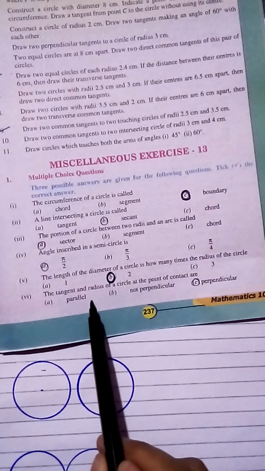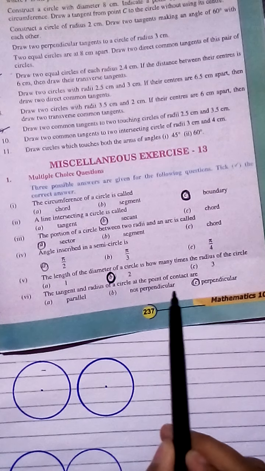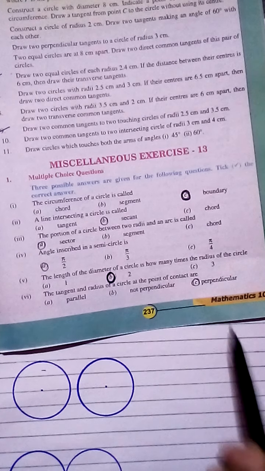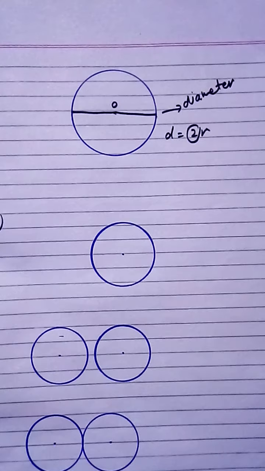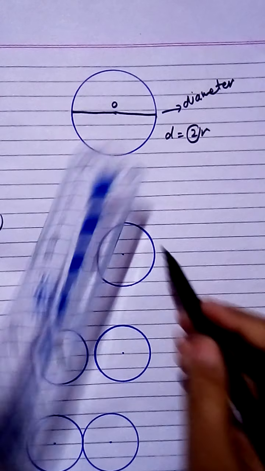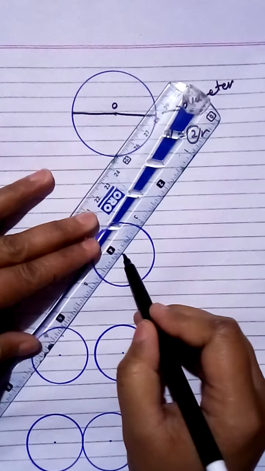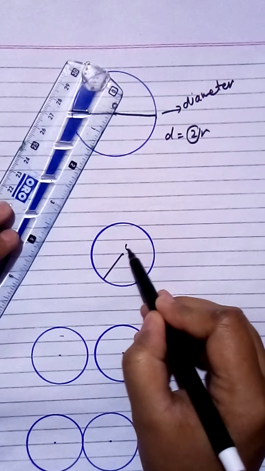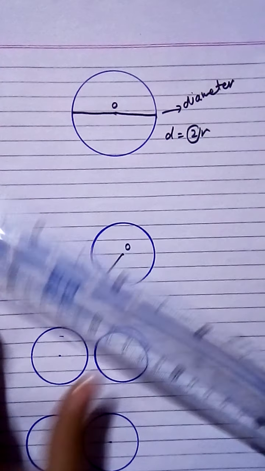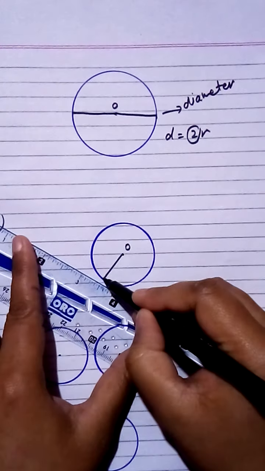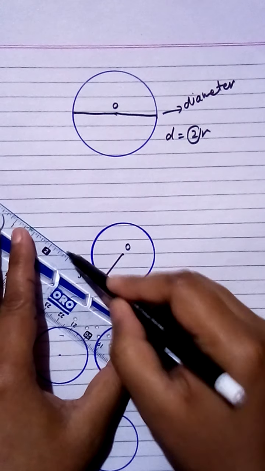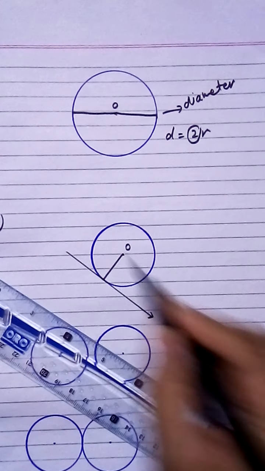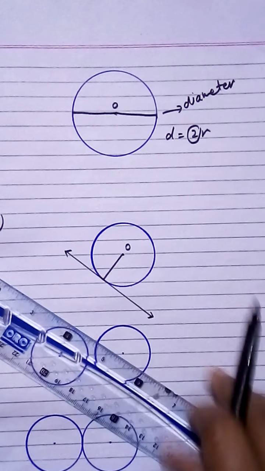Now the tangent and radius of a circle at the point of contact are dash, perpendicular. How? Now the 6th MCQ. First of all draw a radius like this. That is the center point, and you have to draw a tangent at this point. Now that is the tangent. A tangent passes through only one point.